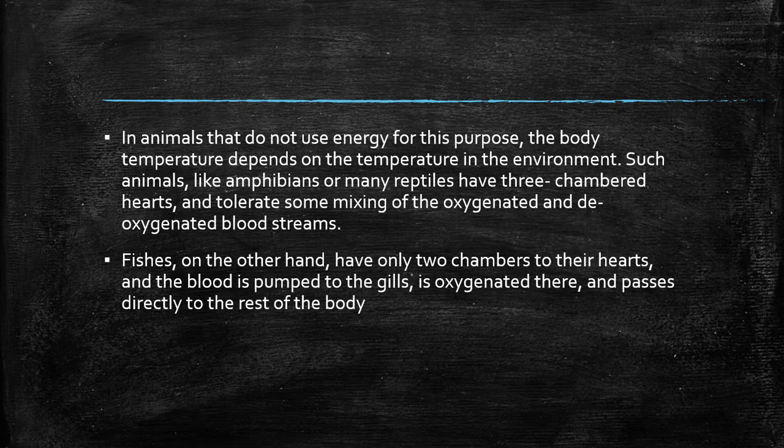In animals that don't use energy for this purpose, the body temperature depends on the temperature in the environment. Such animals, like amphibians or many reptiles, have three-chambered hearts and tolerate some mixing of oxygenated and deoxygenated bloodstreams. Fishes, on the other hand, have only two chambers to their hearts, and the blood is pumped to the gills, is oxygenated here and passes directly to the rest of the body.